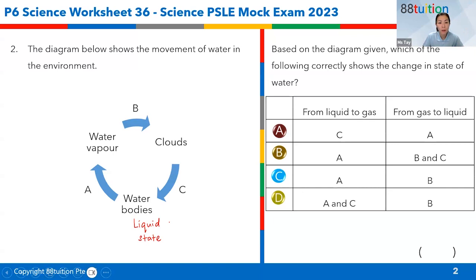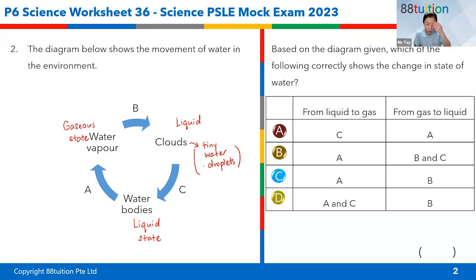Water vapor. Right. You can say that it's a gas, or you call it gaseous state. What about clouds? What about clouds? You're sure, Charmaine? You sure? Yes, it is in liquid state because clouds are made up of tiny water droplets.